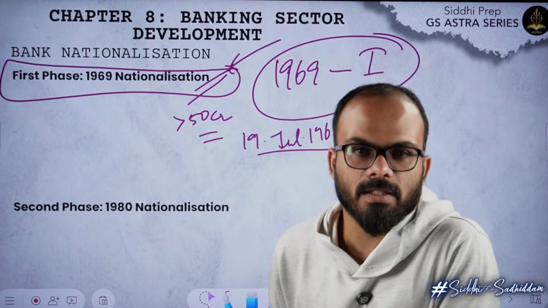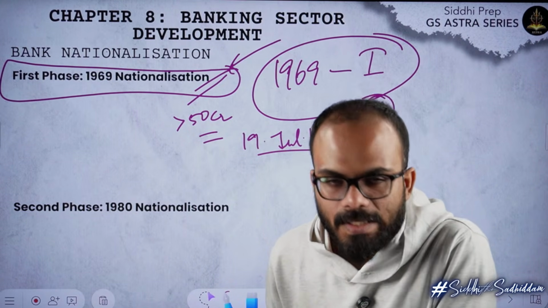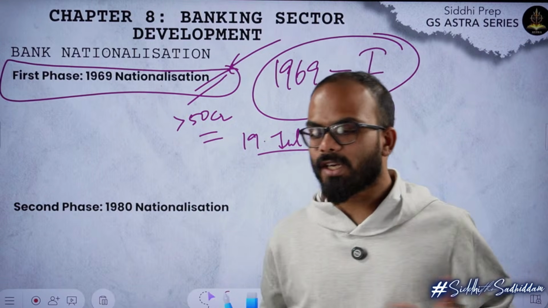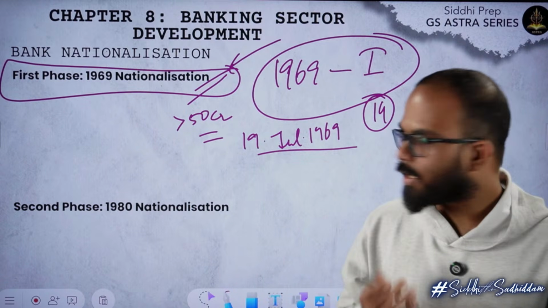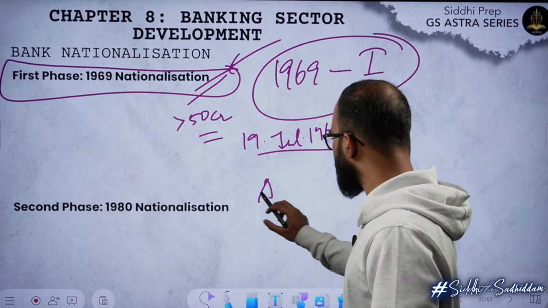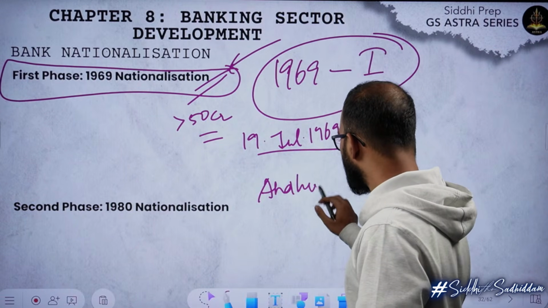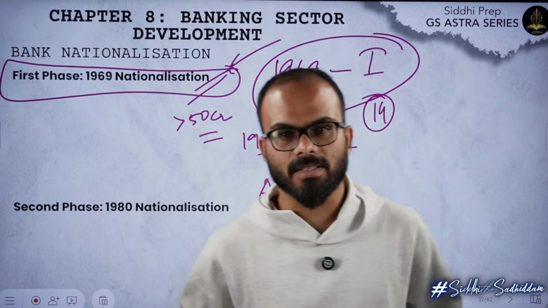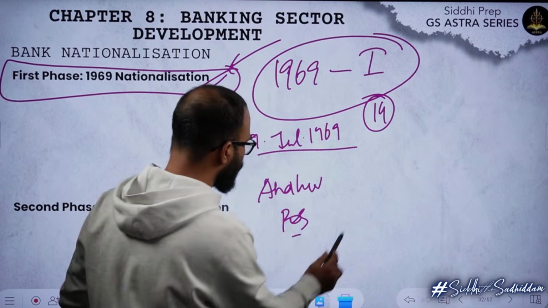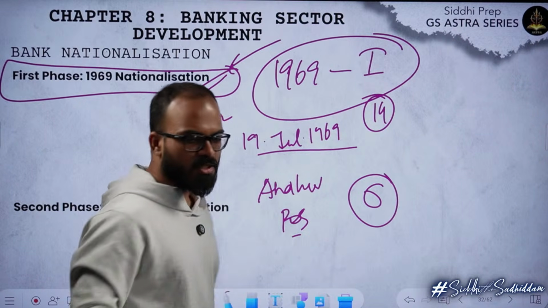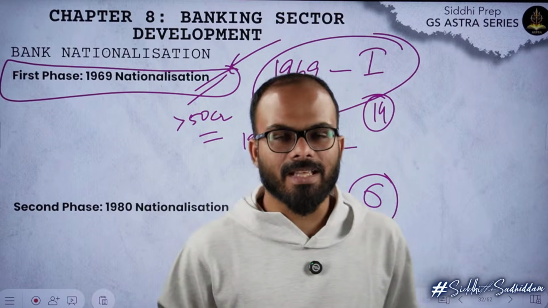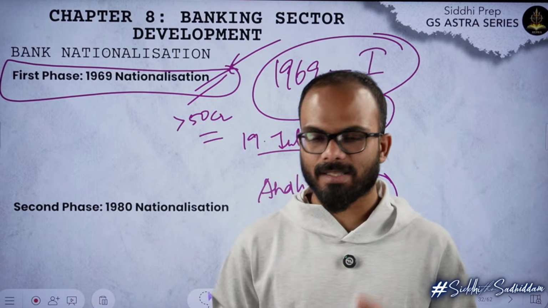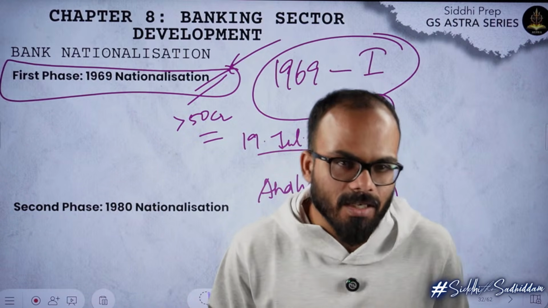She continued with this for a brief period of time. It was initially successful, but over a period of time, a new set of banks came up, especially banks such as Andhra Bank and Punjab and Sindh Bank. All in all, 6 new big banks came up. So in 1980, one day she sat and was thinking, why am I not yet successful?